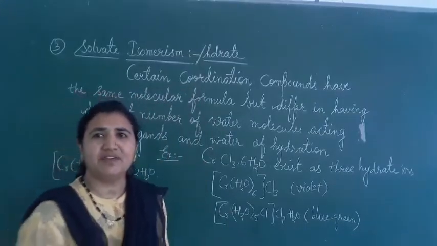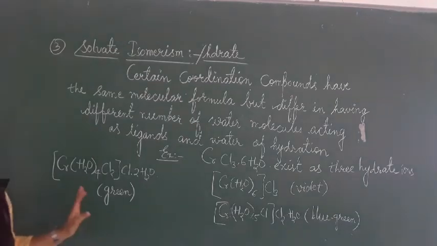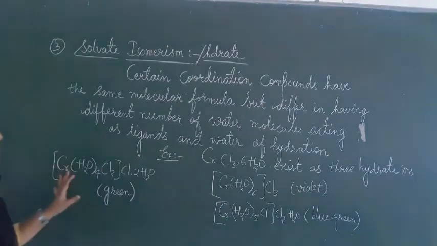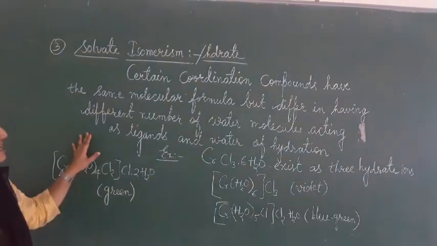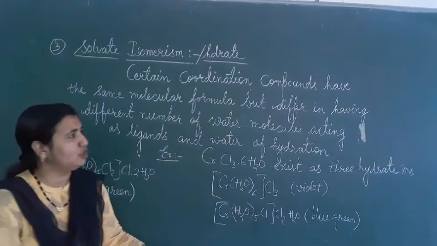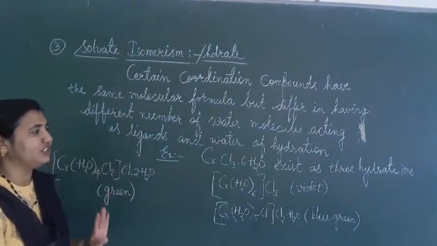So next, the third one, solvate isomerism or hydrate isomerism. What is solvate and hydrate isomerism? Coordination compounds having the same molecular formula but differing in the number of water molecules acting as ligands and as water of hydration.